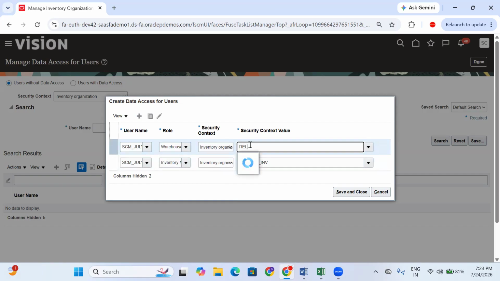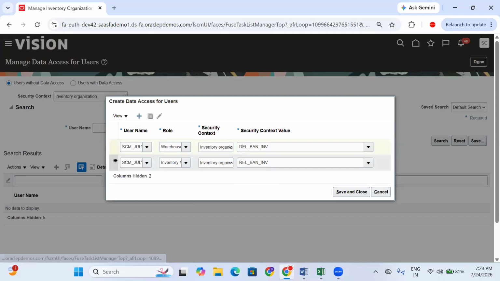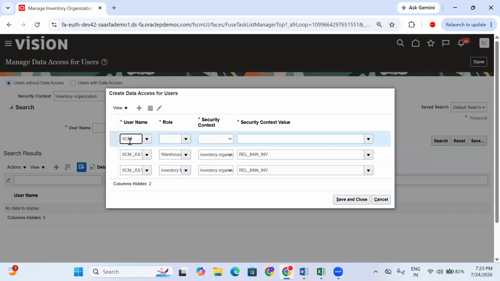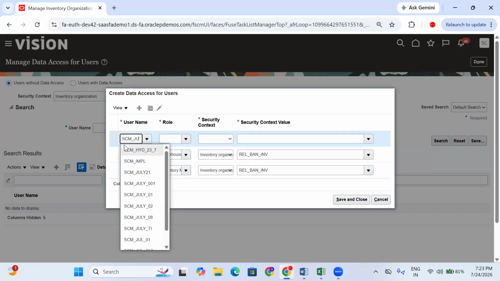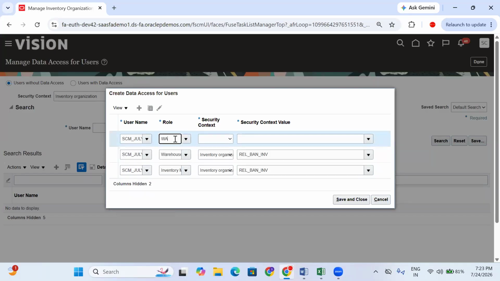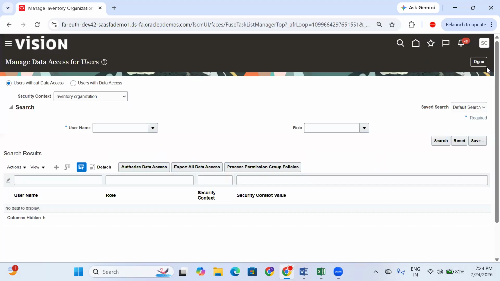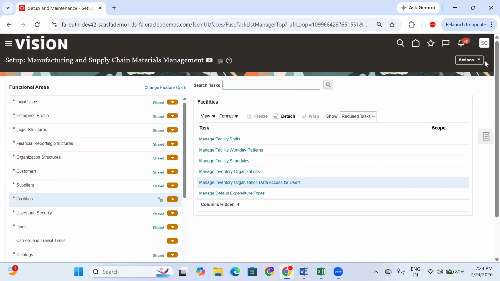So Reliance Bangalore. Then SCM July, warehouse operator. Same as Hyderabad, right? Same, you can add Bangalore also. Otherwise, data access is missing. How can the user perform the transaction?